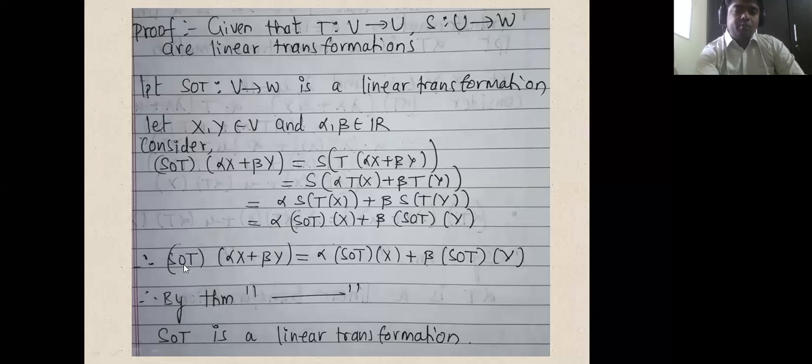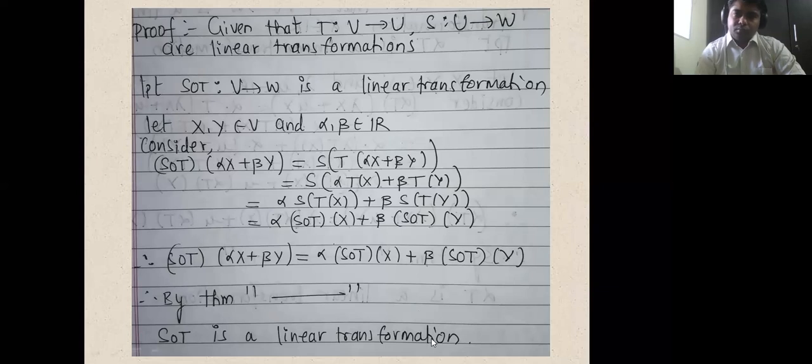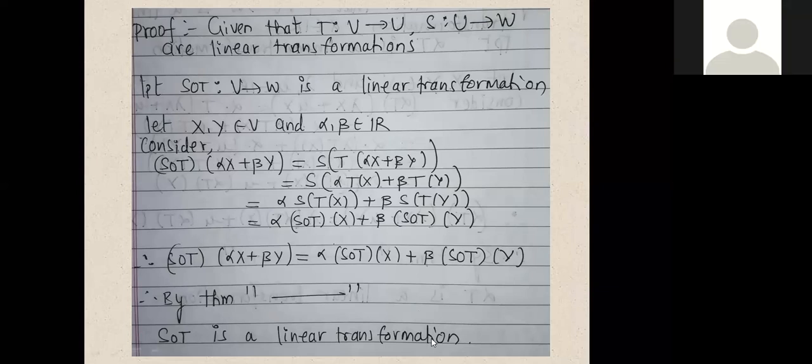That is, S compose T of alpha x plus beta y equals alpha and beta coming outside and S compose T getting split. So that is alpha times S compose T of x plus beta times S compose T of y. So therefore, by our theorem, you have to write down the statement of that theorem, S compose T is a linear transformation. Okay, so all of you write down the proof. You understood this proof? Yes, sir. Okay, copy this down.